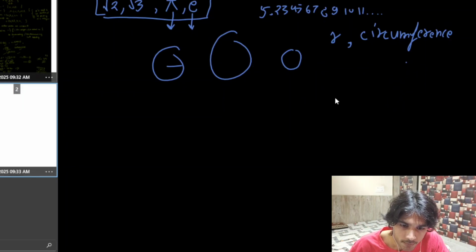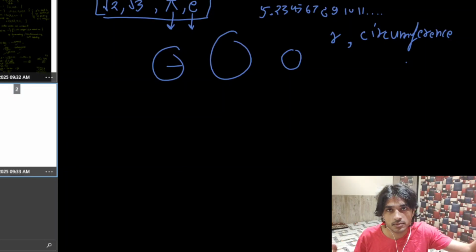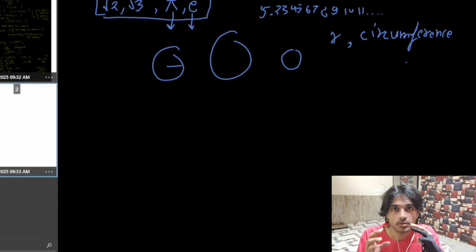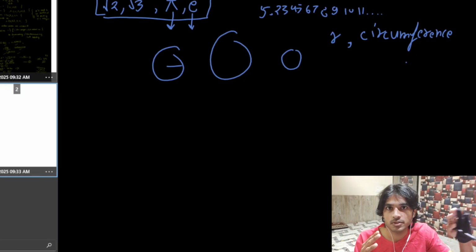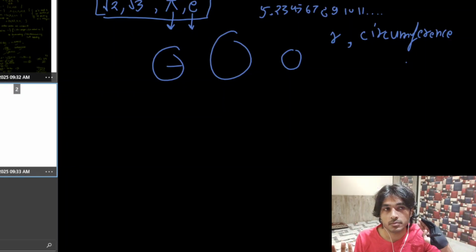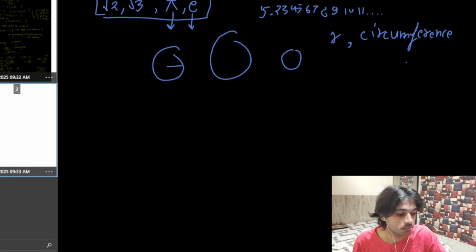But as for pi, the idea is this: the mathematician realized that there is a relation between the radius and the circumference of a circle. No matter how big the circle is, no matter how small the circle is, there is always a constant factor. By knowing whose value, we can find the circumference of a circle via its radius, and that factor is pi, and that factor is an irrational number. You can actually look for the known values of pi up to its decimal expansion. I don't know exactly what the number is, but it is a very big number and it is still going on, right?